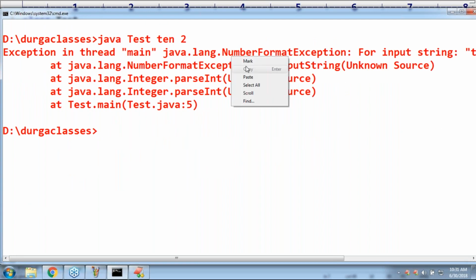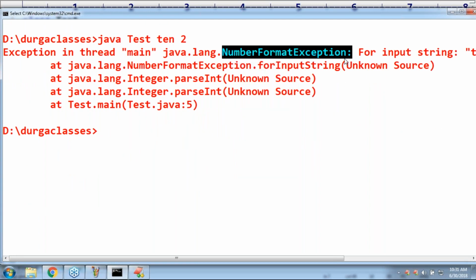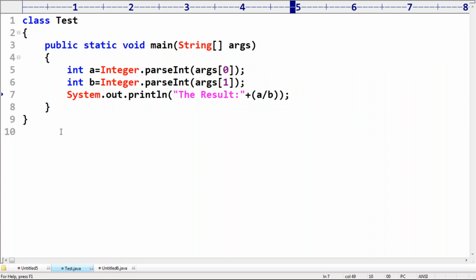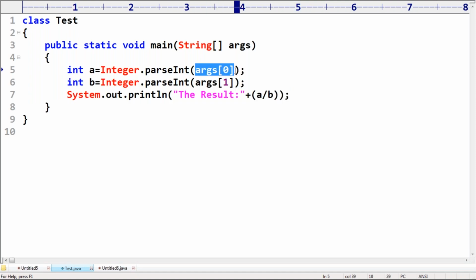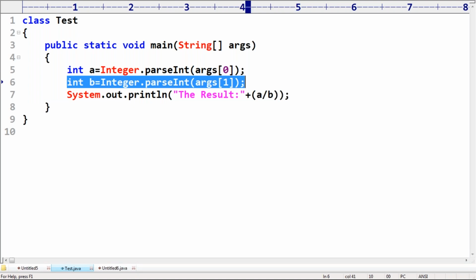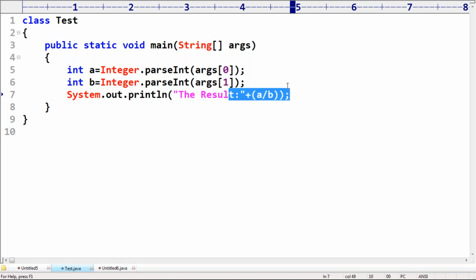What exception is going to come? Number format exception is going to come. Now it is very clear: how many types of exceptions are possible? Two possibilities. If the string is not a number, we get a number format exception. If the second argument is 0, then we get an arithmetic exception.